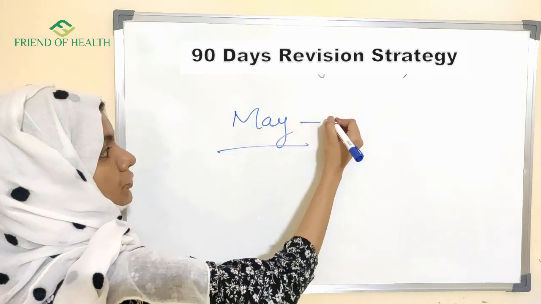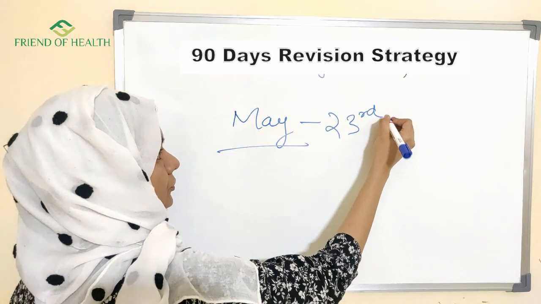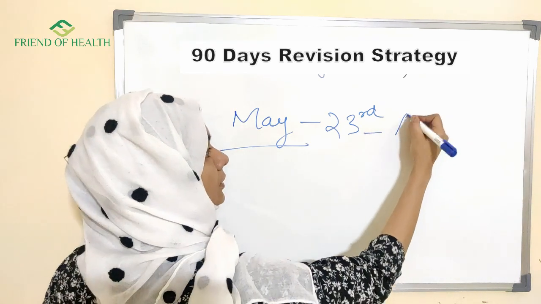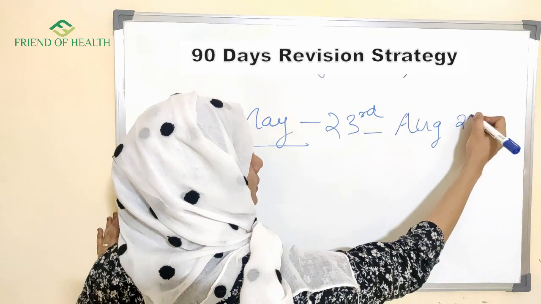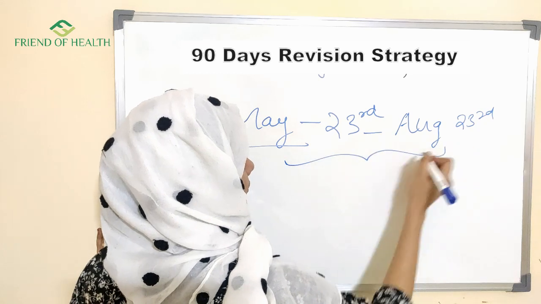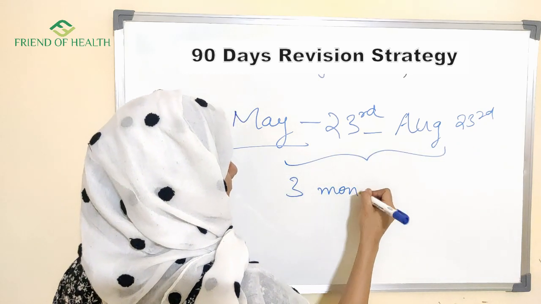So now from today or tomorrow, tomorrow is 23rd May. From 23rd May to August 23rd, this is the proposed date, from here to this we have 3 months or 90 days.